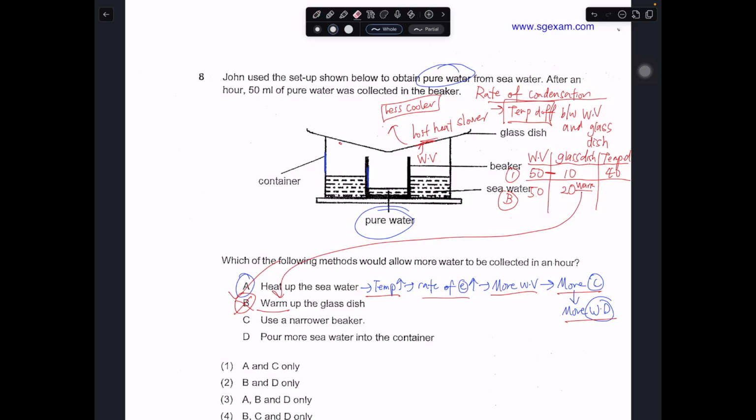Okay, so now because you have a way warmer temperature, the temperature difference when you minus off is 30. So the temperature difference is now smaller as compared to this. So the rate of condensation is lower. So you have less water droplets condensing. You have less pure water collected. So this one is wrong. So on this portion, that's why answer B cannot be correct.